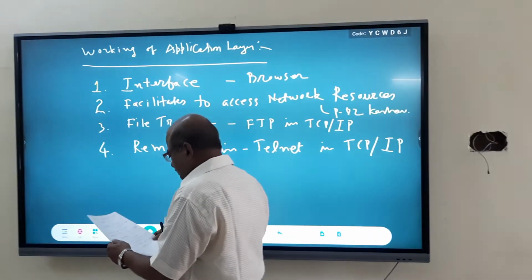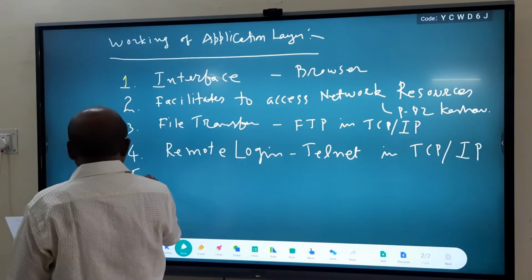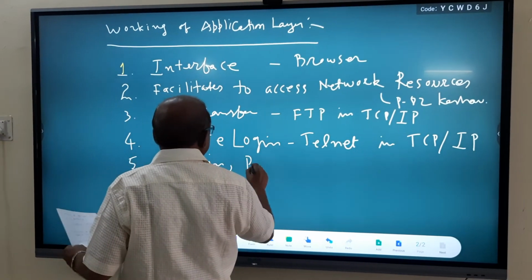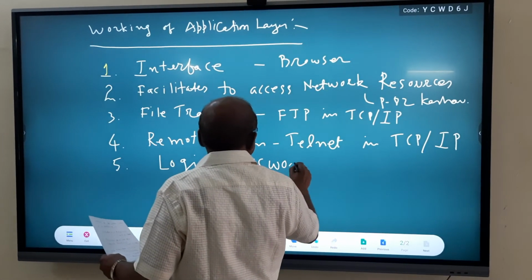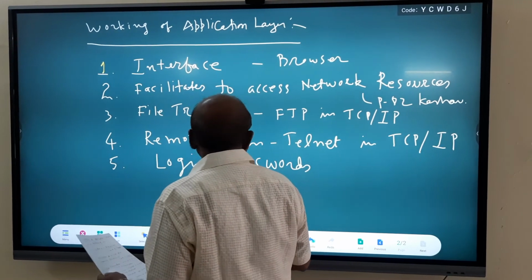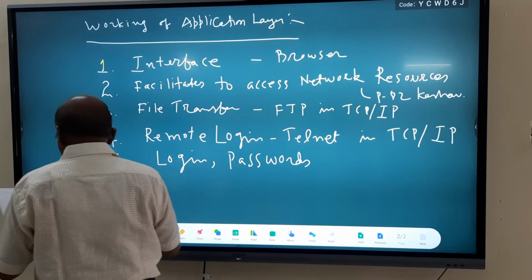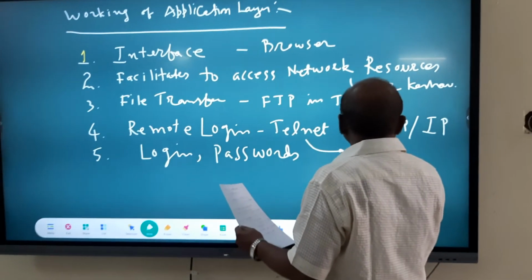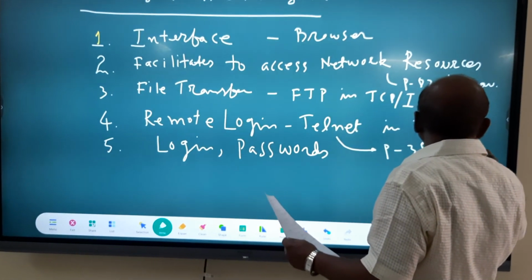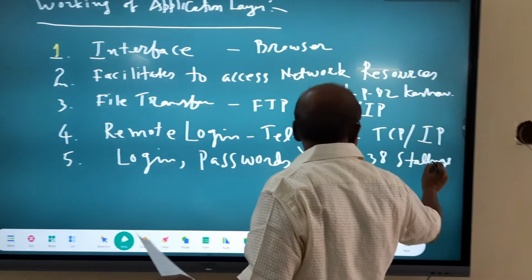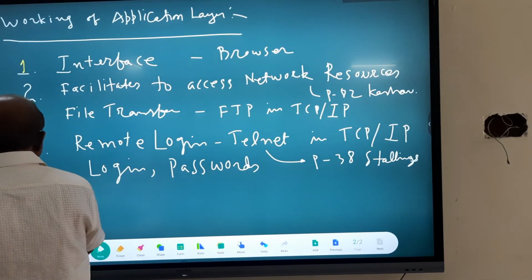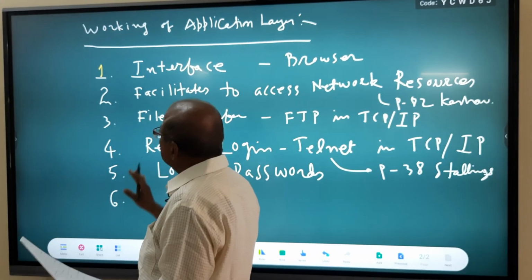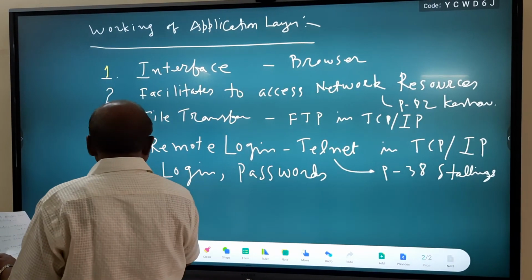So remote login, login and passwords, etc. This also is provided by application layer. This remote login is given in the book, page 38 Stallings. And the remote login password which you type is also the work of this application layer.